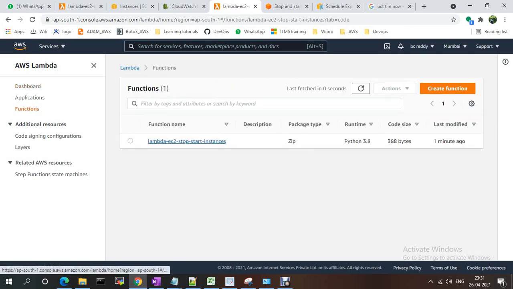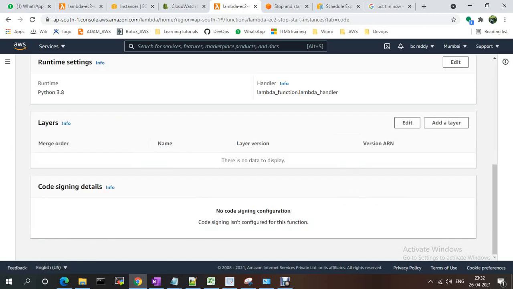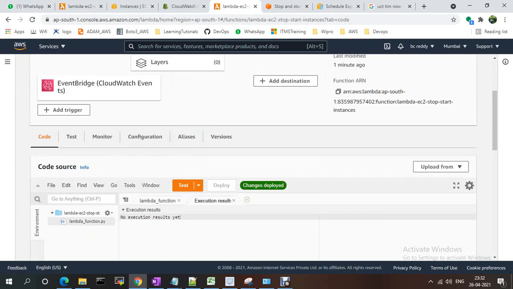Functions, lambda is to stop functions. So this is the stop one, right? I just need it to be start. See here, EventBridge, CloudWatch Events.